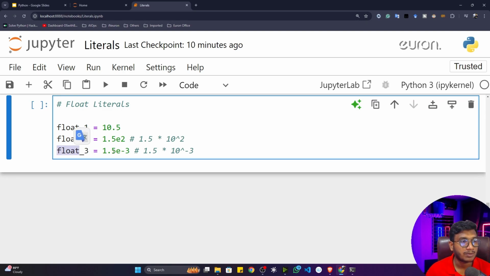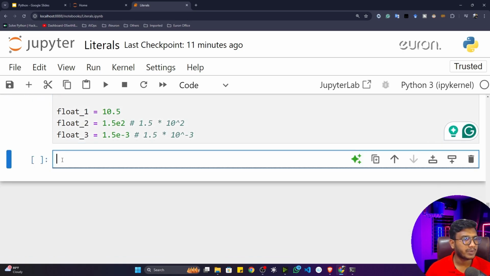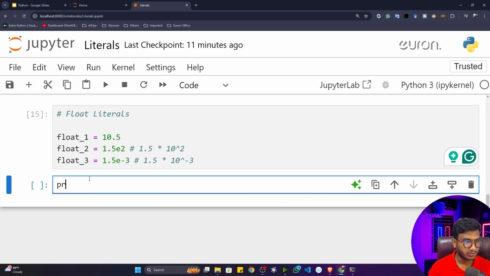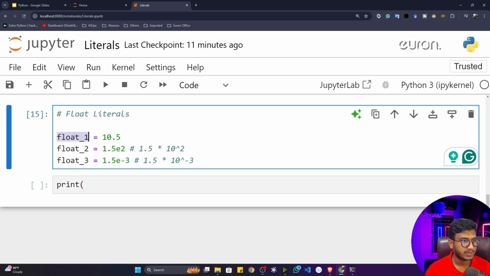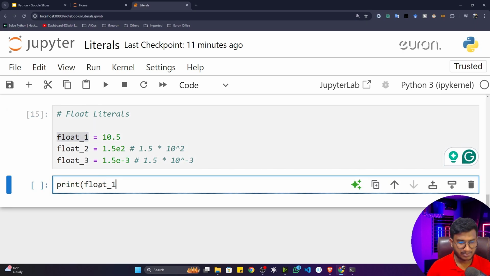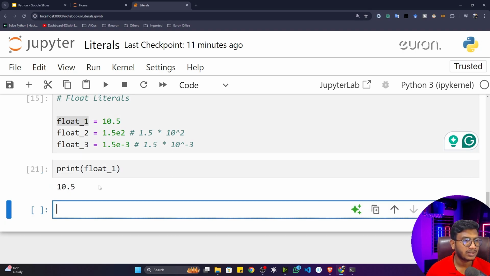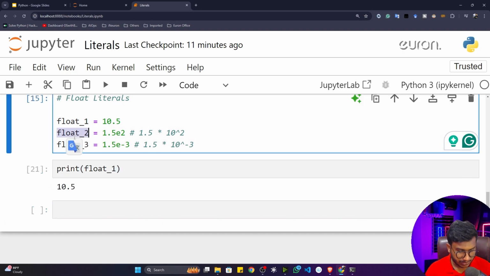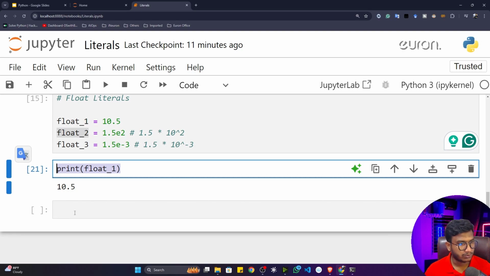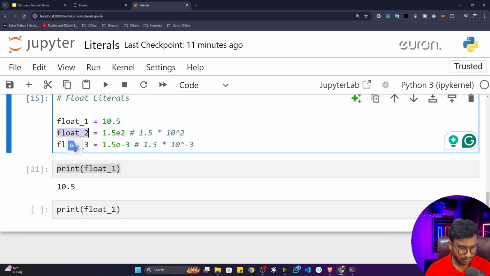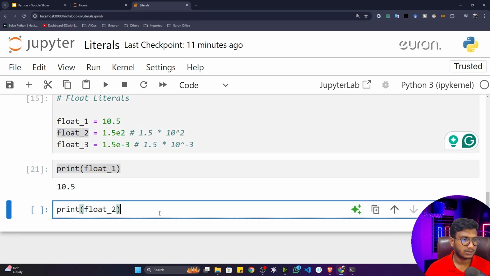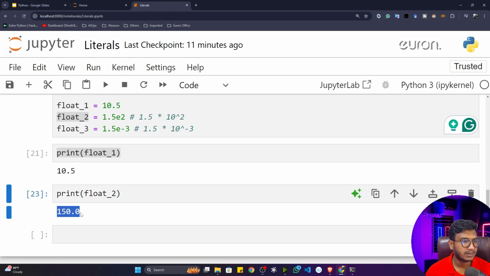And you can see the float 3 literal. Here we are writing 1.5 e minus 3, that means 1.5 times 10 to the power minus 3. So here you can see this is a bigger number and this is a smaller number. Now if you want to print them, you can see the actual numbers. I can print this float 1. This would be the same number because this is the common literal, you can see 10.5. If I print the float 2 literal, you'll see that this is the number.